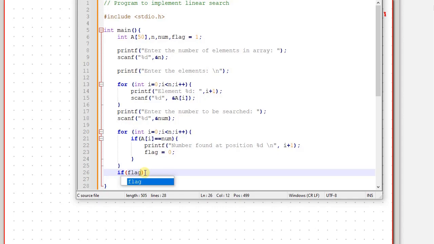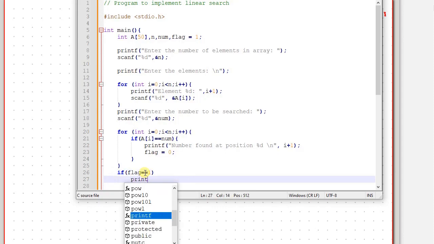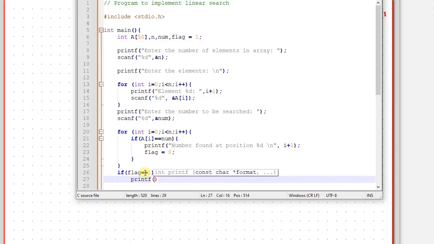But just for simplicity, I'll write flag equal to 1 itself, and here I will say printf number not found in array. So had the number been found, the value of flag would have been changed to 0 from 1.